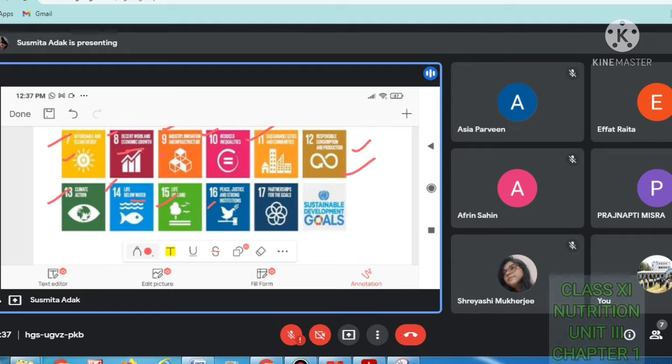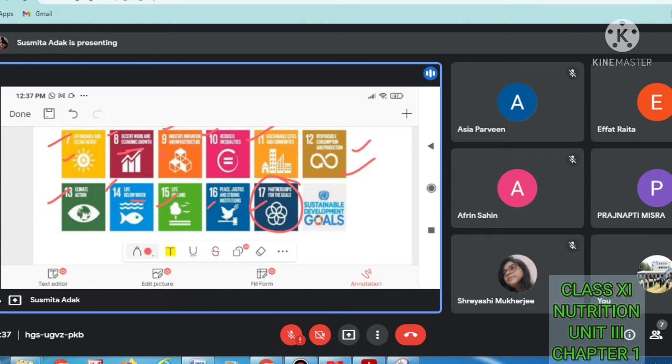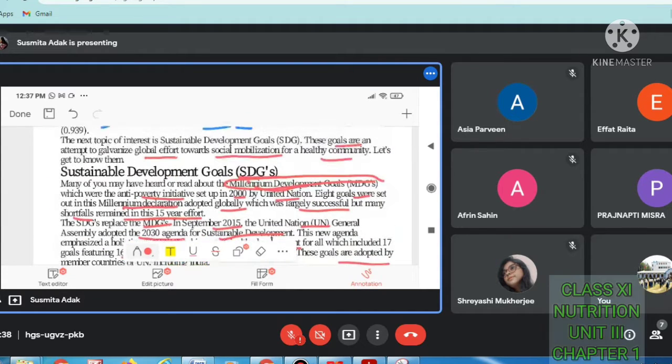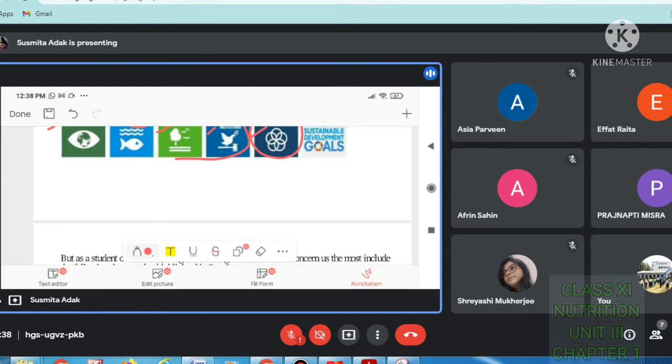Number 17, partnership for the goals. This last point, partnership for the goals, is very important. If we want to control all these 16, we have to make partnership to complete this target. So this is number 17: we have to make partnership with each other to maintain all the targets for these sustainable development goals, SDG. Okay, so these are the 17 goals.